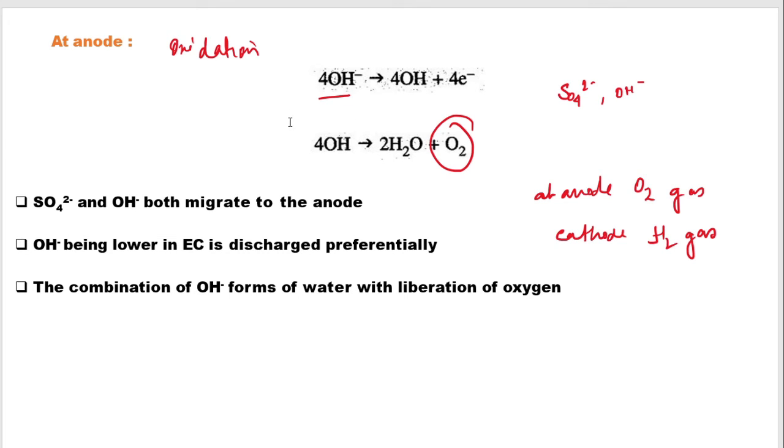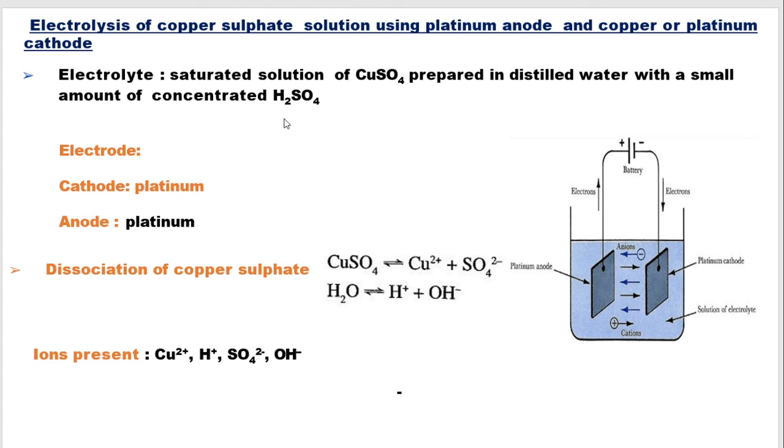So the products formed during the acidified electrolysis of water are oxygen and hydrogen at different electrodes. The third example that we are going to discuss is the electrolysis of copper sulfate solution using platinum electrodes, that is, inert electrodes. We are using the electrolyte as a saturated solution of copper sulfate. Dissociation of copper sulfate will give you copper ions and sulfate ions, and since water is also present as a solvent, it will also dissociate to form H+ and OH-. So we have 4 ions present. You might be asked in the question what ions are present when copper sulfate solution is dissociated.